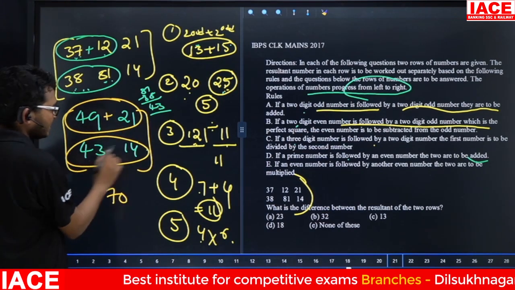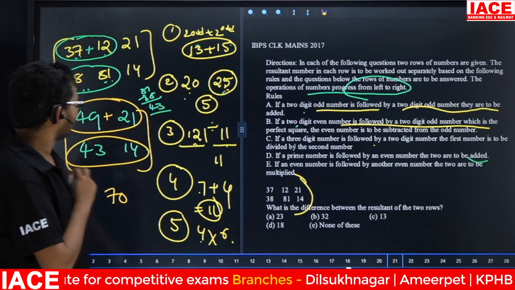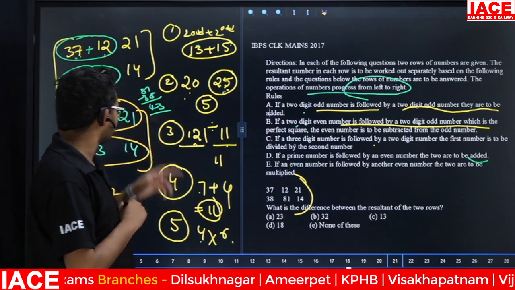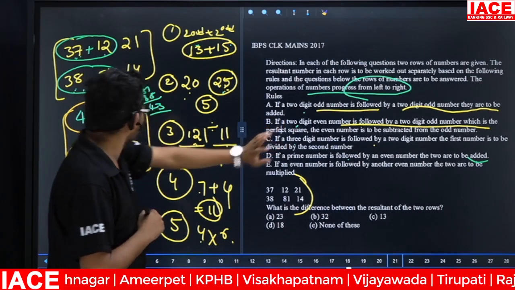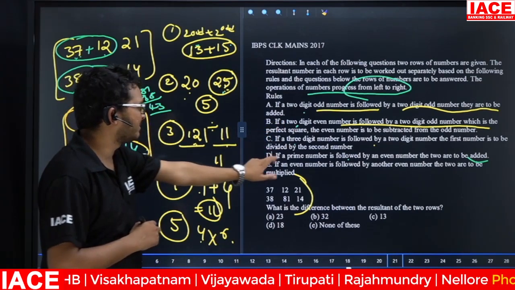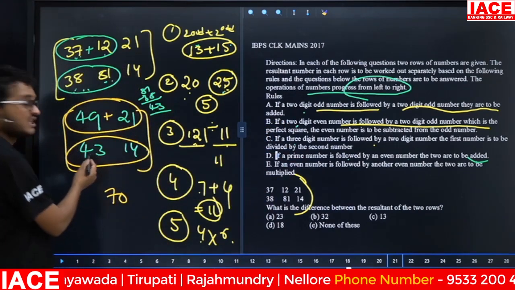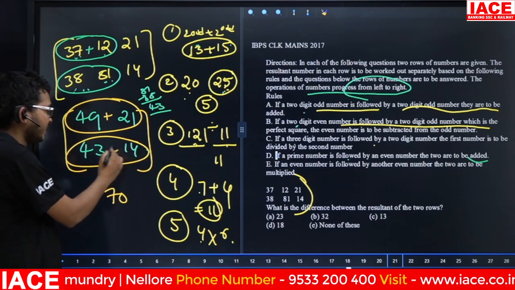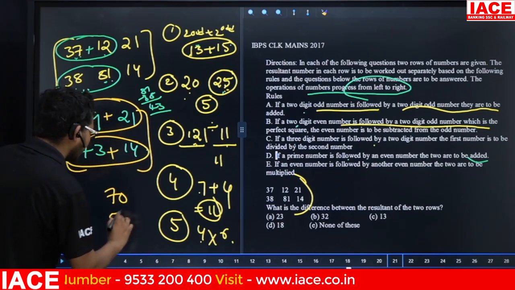Now 43, 14. Which condition? First condition, no chance. Why? Because here is an even number. Second condition, no chance. Third, no chance. Fourth, prime number followed by even number. 43 prime number followed by even number, they are to be added. Resultant is what? Here 57.